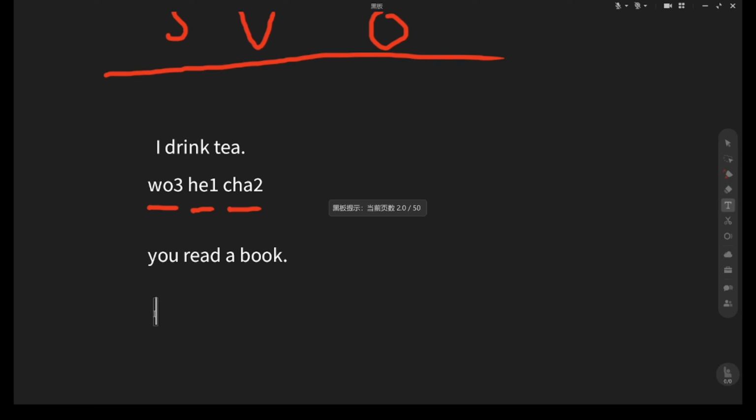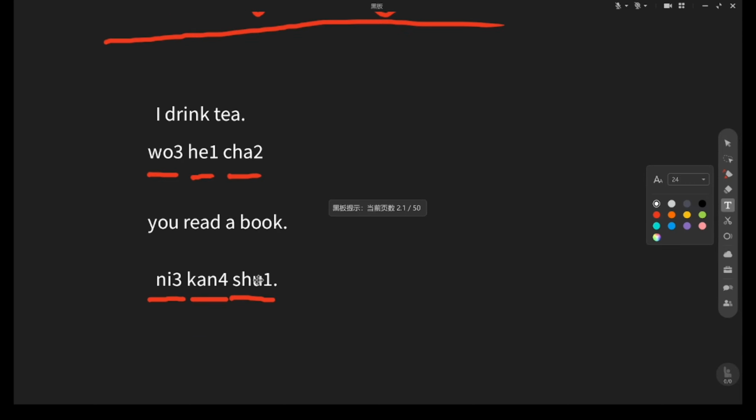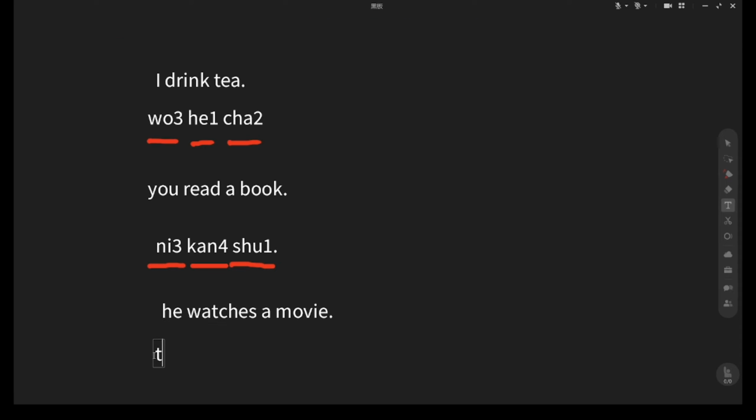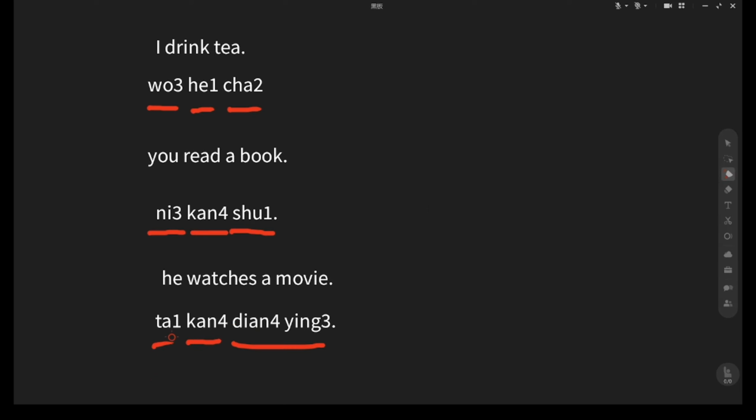Another example. You read a book. Say it in Chinese. 你看书. See? 你 is subject, you. 看 is verb, read. 书 is object, book. So 你看书. You read a book. Next example. He watches a movie. So how to say in Chinese? 他看电影. See? Subject, 他 verb, 看 object, 电影. So 他看电影. He watches a movie.